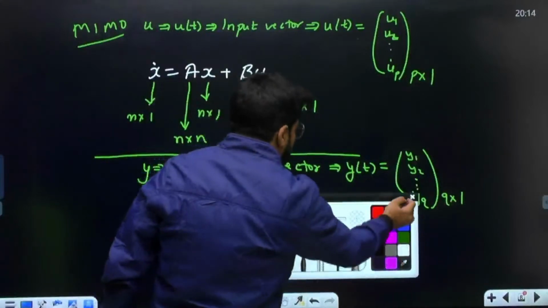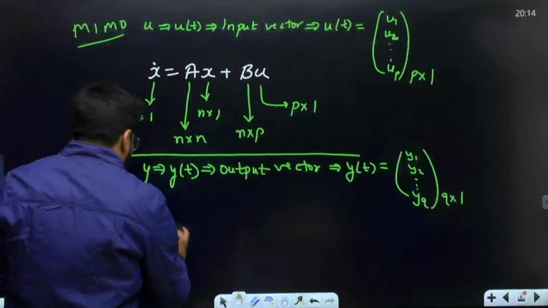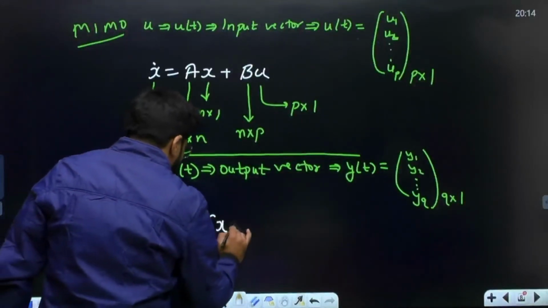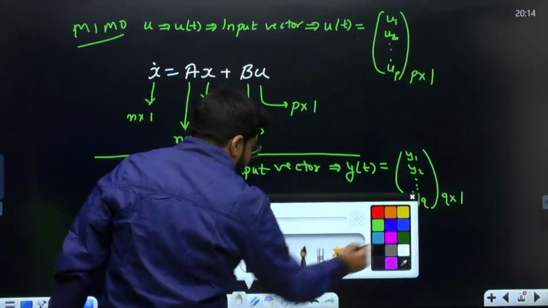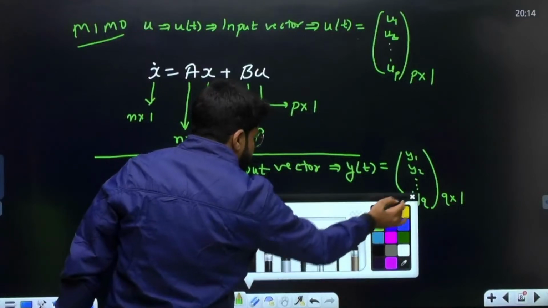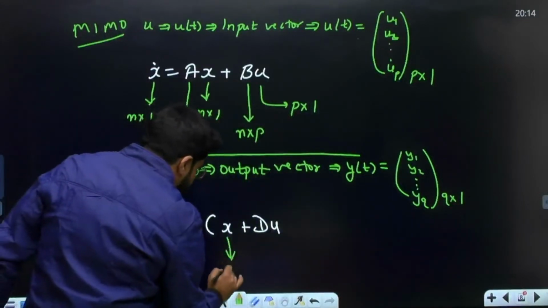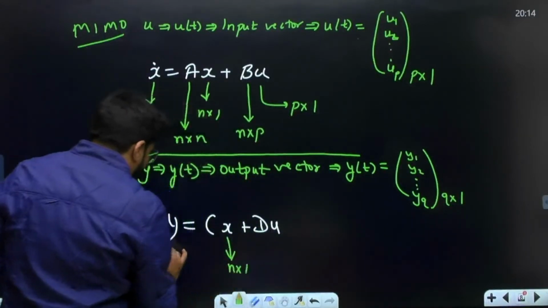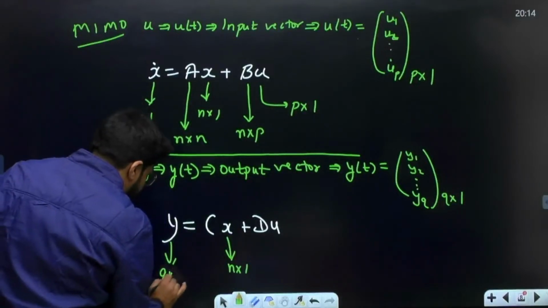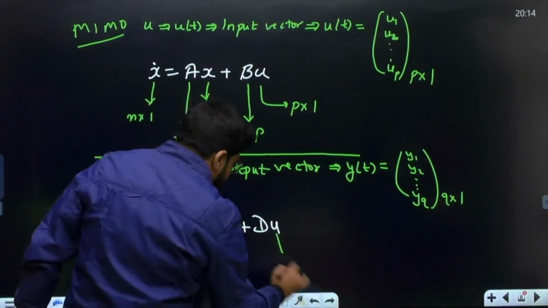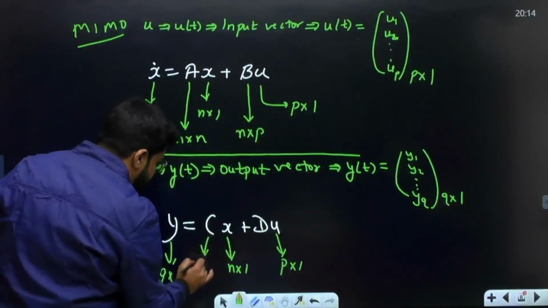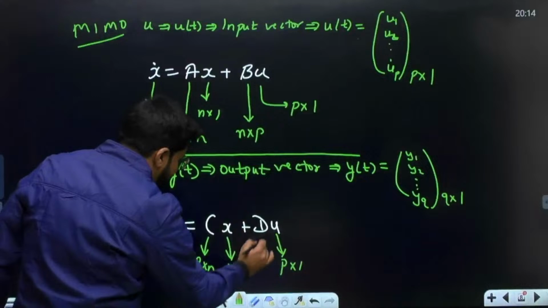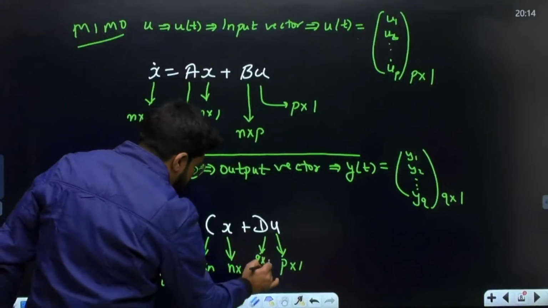Now, what is the output equation? I told you the output equation is written as y equal to Cx plus Du, where x, I already told you, is the state vector n cross 1. y is the output vector Q cross 1, and u is the input vector, multiple input case, so that is P cross 1. C is then given by the size Q cross n, and D is then given by the size Q cross P.